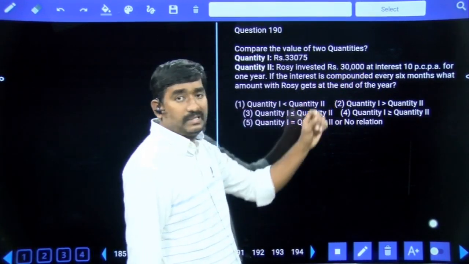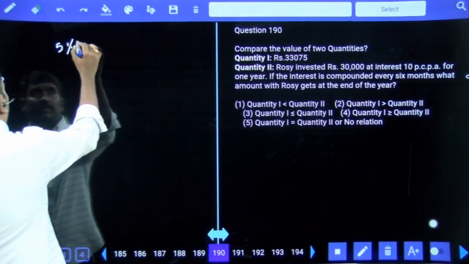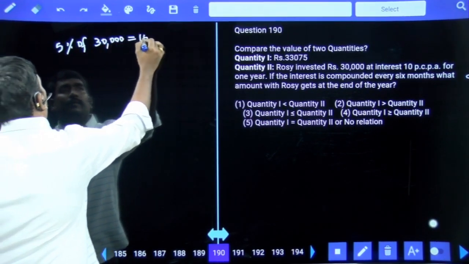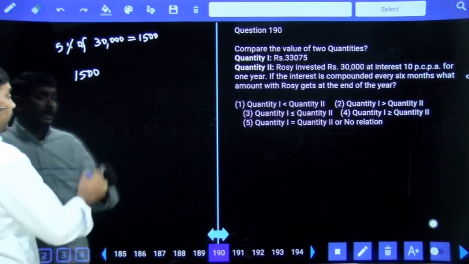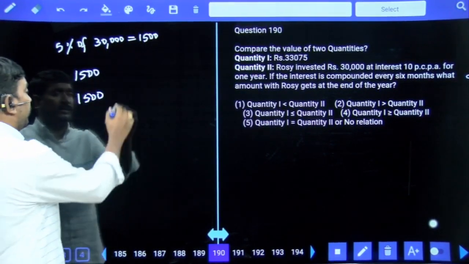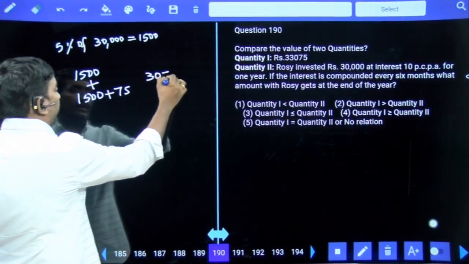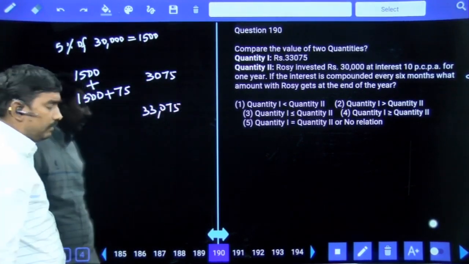For 1 year 10% means half year 5%. 5% of 30,000 is 1500. First 6 months 1500. Next 6 months 1500, again 5% of 1500 means 75. Interest is 3075. Then amount is 33,075. Quantity 1 equal to quantity 2.